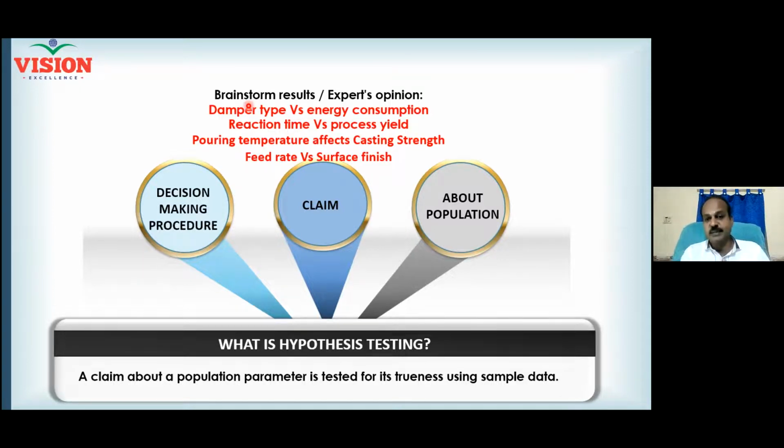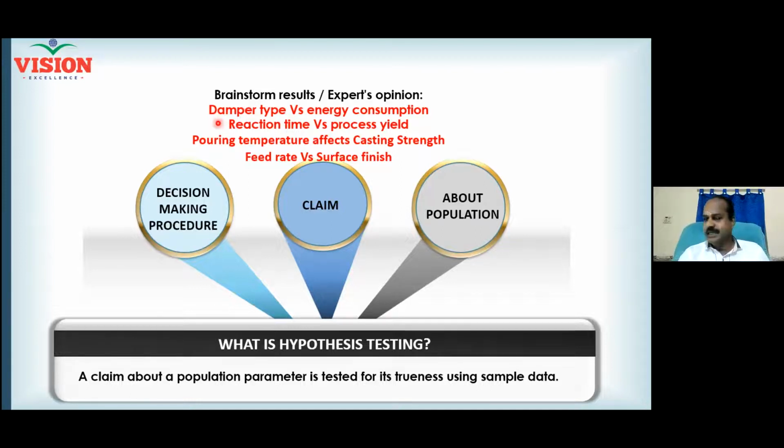First statement is null hypothesis. The energy consumed by your heater or device with the electrical damper is equal to the energy consumed for the device with the thermal damper. When I say equal to, what is this statement? Is it null or alternate? Null. Null statement. Very good. This is null hypothesis. This is where most of the researchers go wrong. So null hypothesis is the first step you must frame.